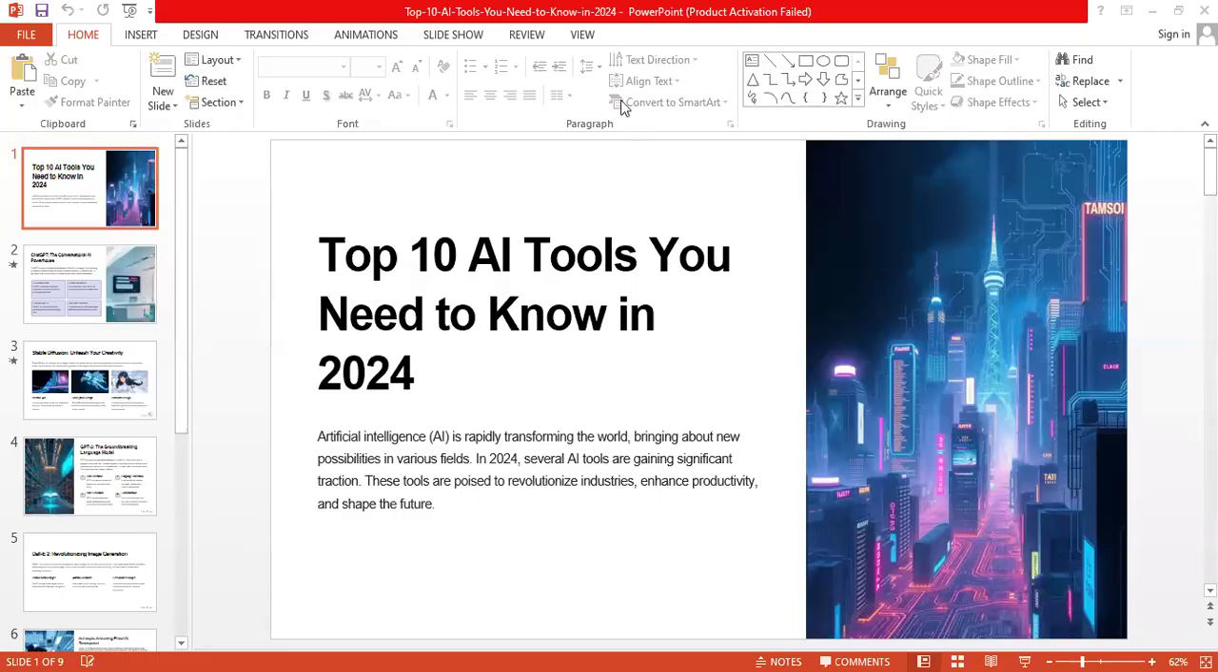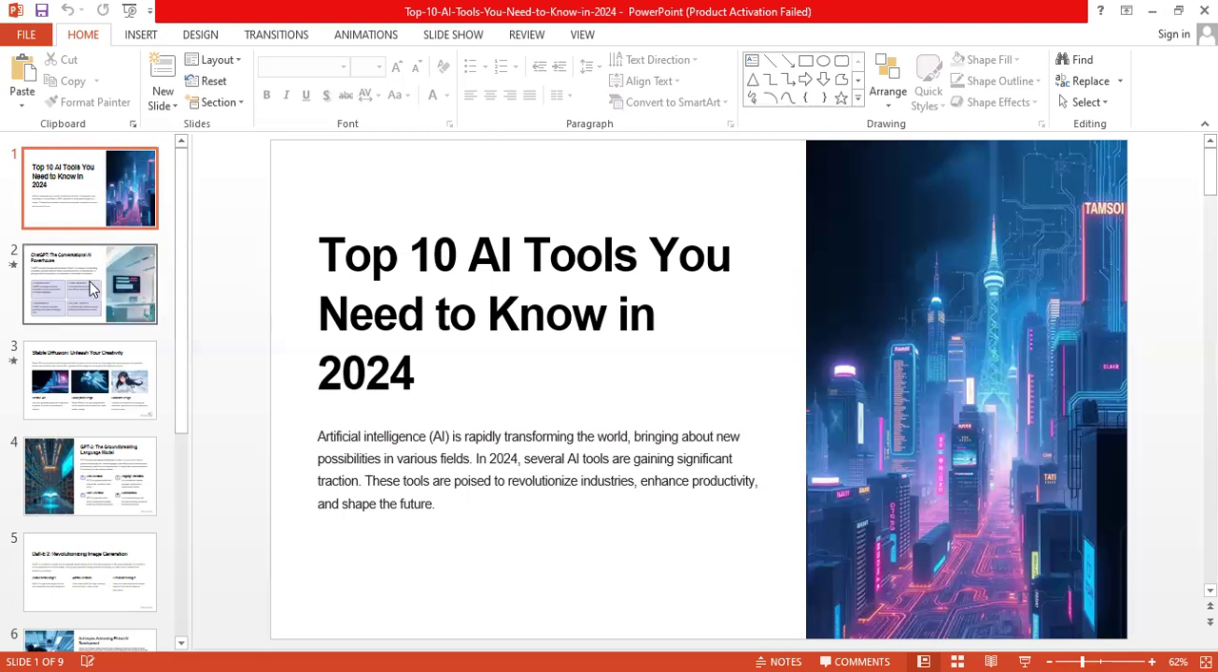Hello everyone, I am here to present the topic on top 10 AI tools you need to know in 2024. Artificial intelligence is one of the key factors to transform the entire field. The main objective of AI tools is to improve productivity and shape the future. So in this lecture, we are going to understand the AI tools one by one with their applications. Now let us discuss.